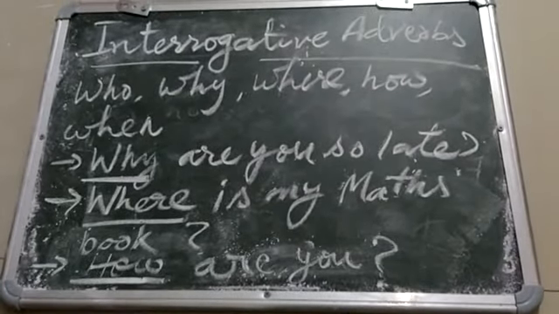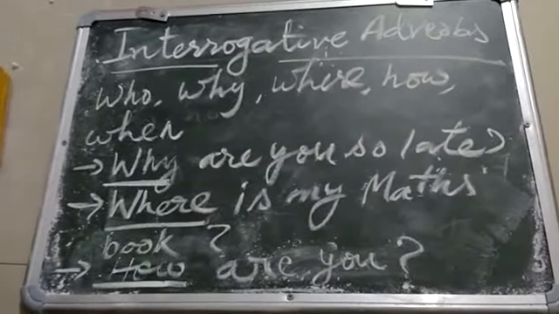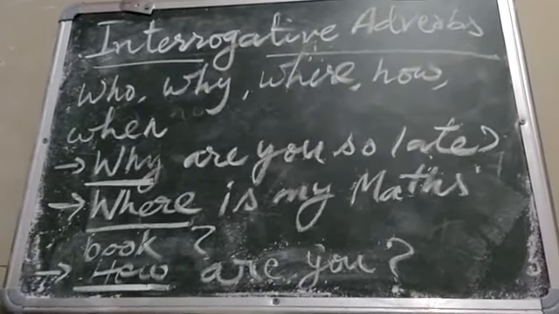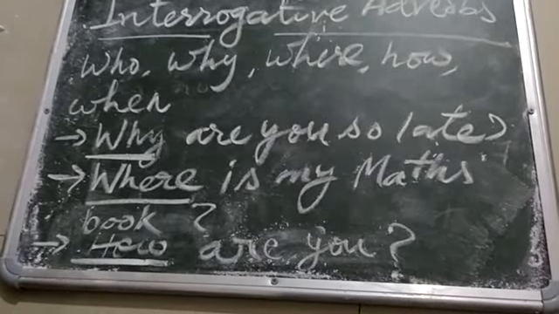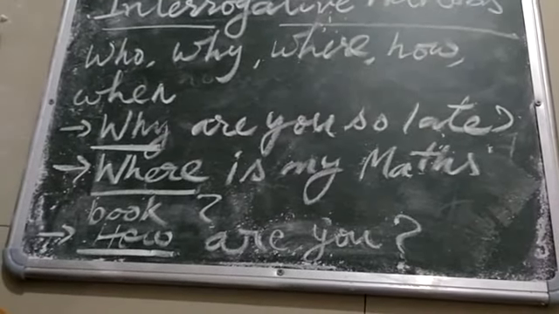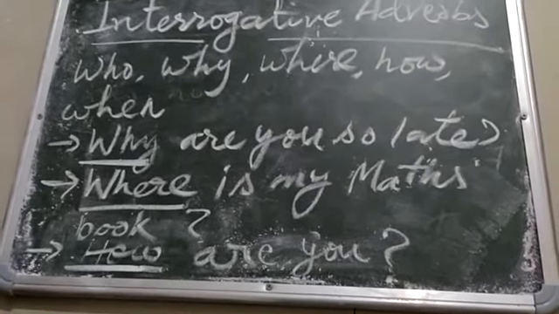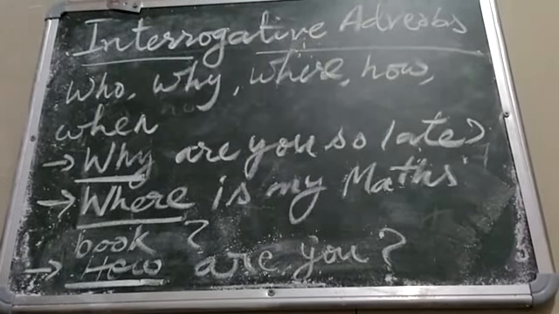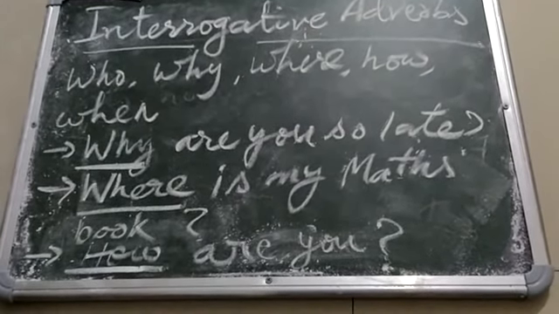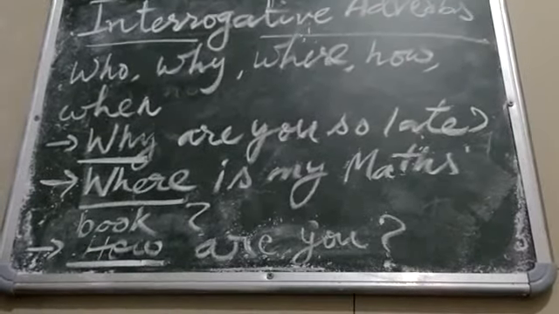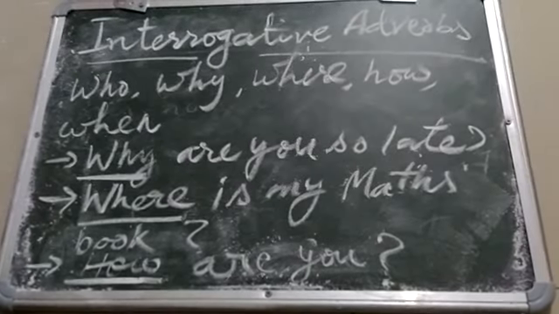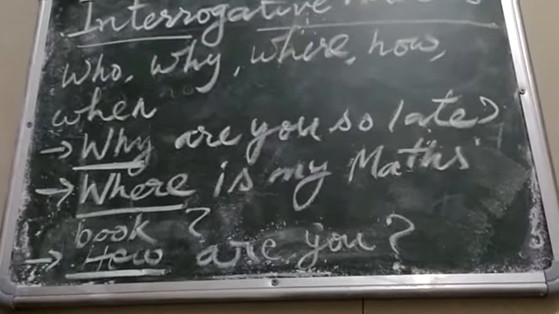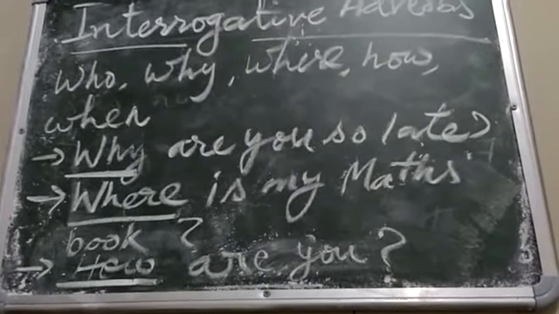And the third one is interrogative adverbs. These are why, where, how, when. They are usually placed at the beginning of a question. So the interrogative adverbs come at the beginning of a sentence. Examples here I have given. Why are you so late? Where is my maths book? How are you? In all the examples, the underlined words why, where, how are examples of interrogative adverbs.